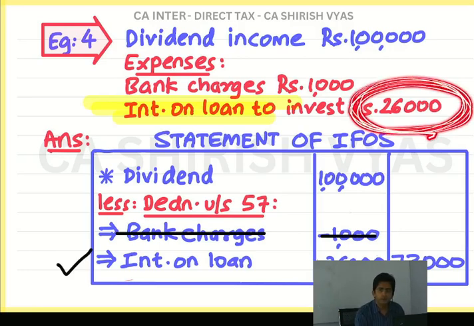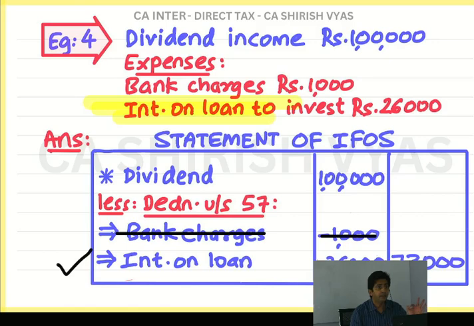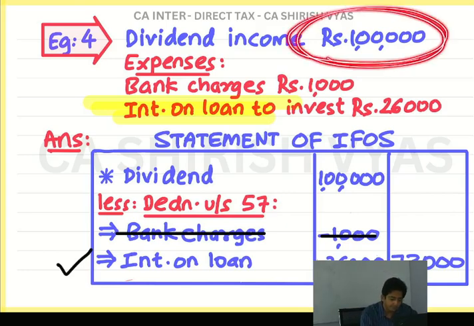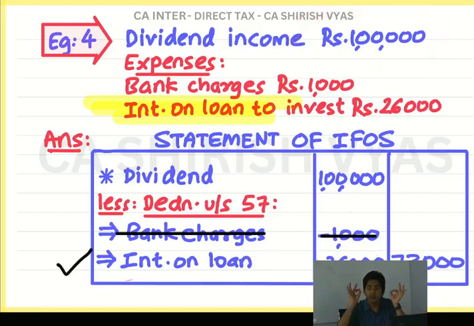26,000. But government says maximum 20% of your dividend income. Maximum 20% of your dividend income. So what is your dividend income? 20% is a fixed rule. Just give me some time, I will explain the logic also. But first calculate 20% of 1,20,000. So maximum 20,000 you can minus. Maximum. And maximum is not more than that.